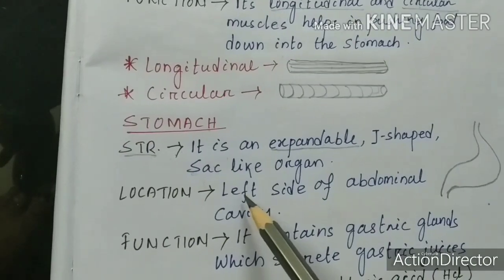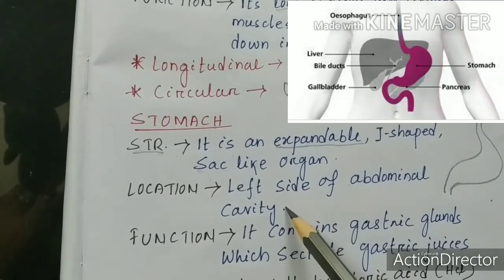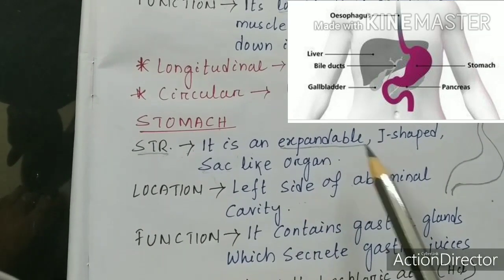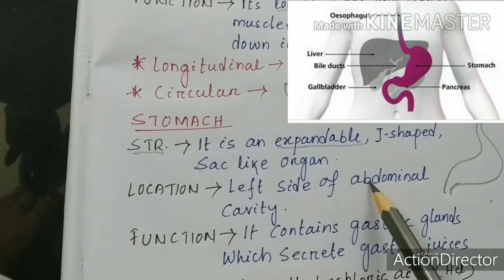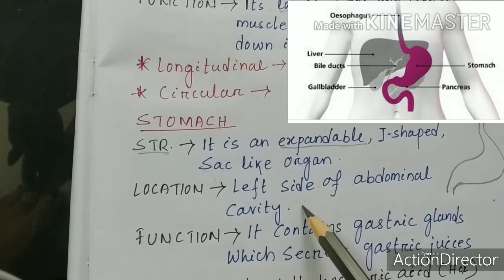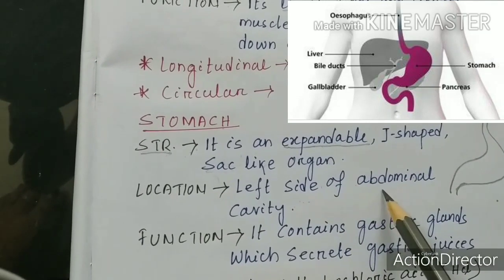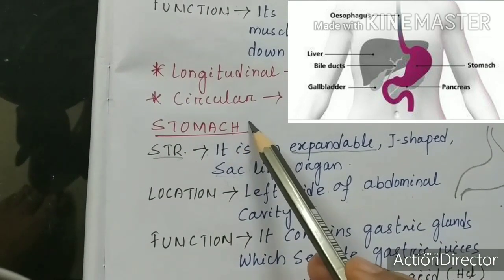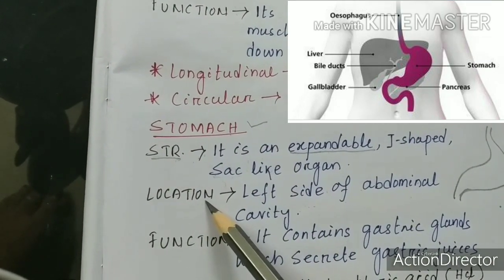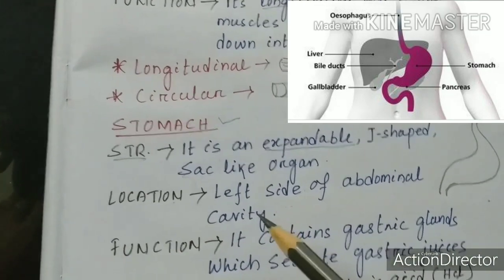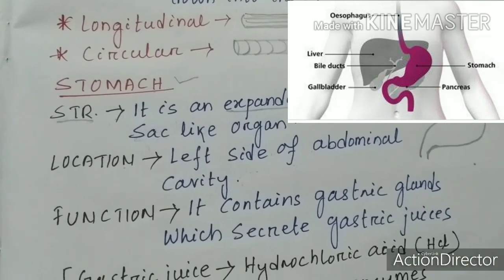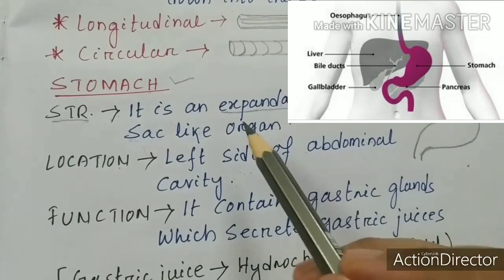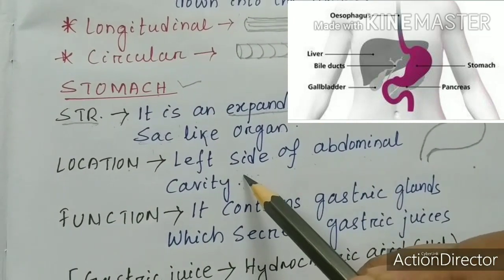Location: it is present on the left side of the abdominal cavity. As we have discussed the oral cavity, what is the oral cavity? The cavity of the mouth is known as the oral cavity. What is the abdominal cavity? The cavity of the abdomen, meaning our belly region. We can call that the abdomen. So the left side of our abdominal cavity is the stomach. What is the location of the stomach? It is towards the left side of the abdominal cavity. Sometimes someone may ask you the location of the stomach. Don't say it is on the right. It is towards the left side of the abdominal cavity.